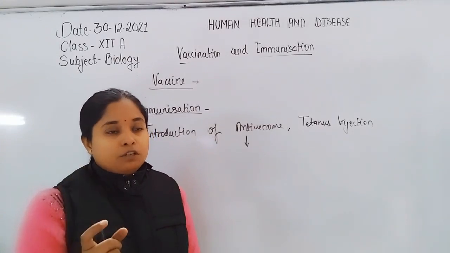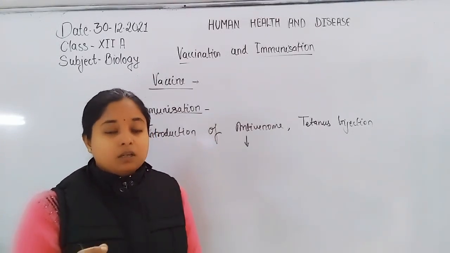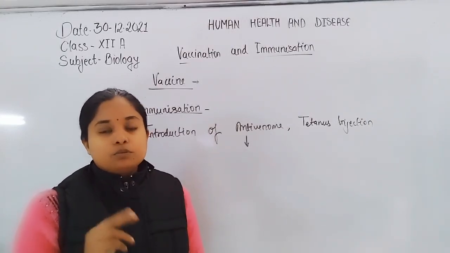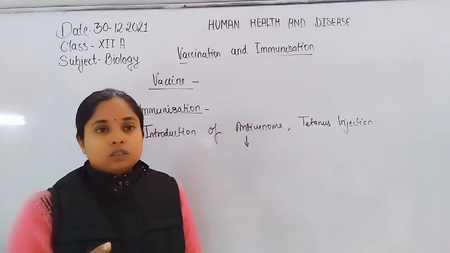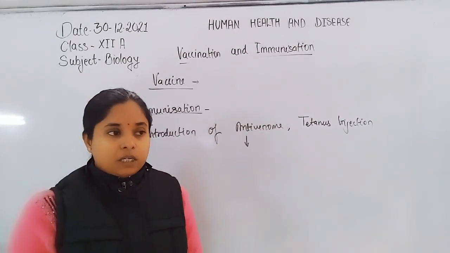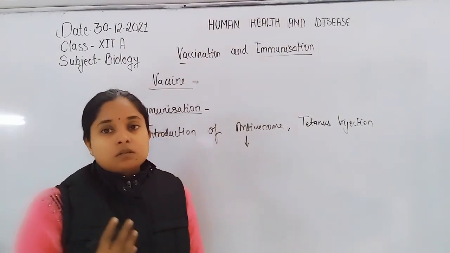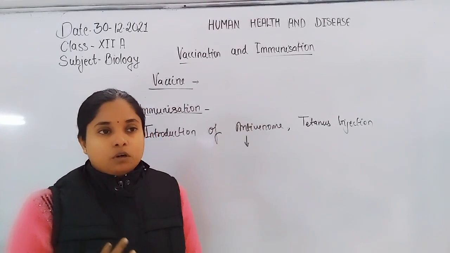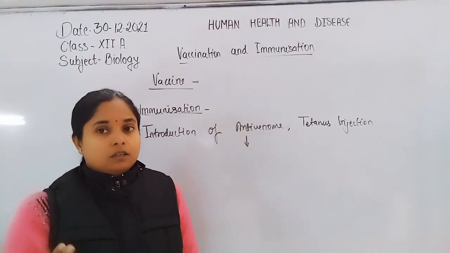This pre-formed antibody is now ready to be injected into the human being, because when a snake bites a person, there is no time for the preparation of antibodies by the human itself, because the preparation of antibodies requires time, and the human may die within 3 minutes or 3 hours.